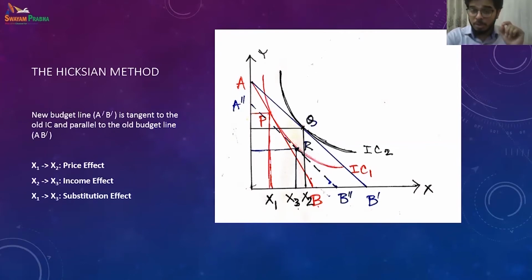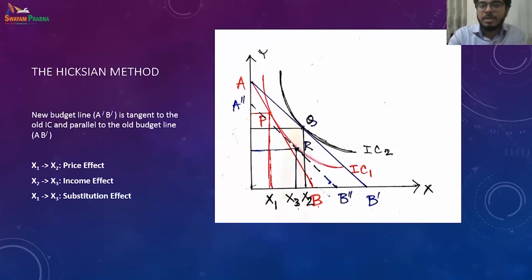Now the most important thing here is the price effect. When the price falls, the budget line goes from AB to AB prime, and the price effect is the change in commodity consumption: at P, x1 is the total quantity of the commodity consumed, and at Q, x2 is the quantity consumed. So this gap, x1 to x2, is the price effect, because this change in the consumption of x is happening because of the falling price.